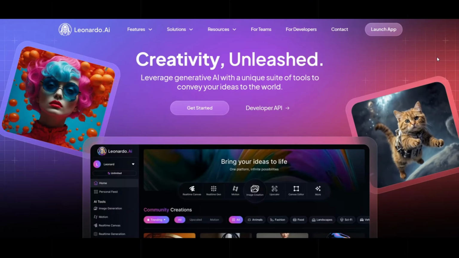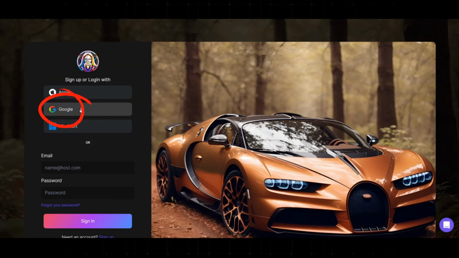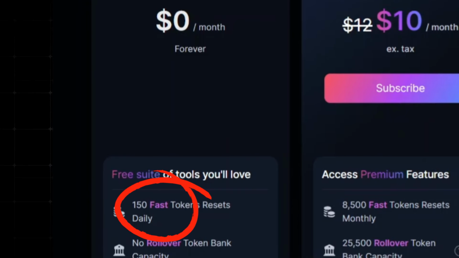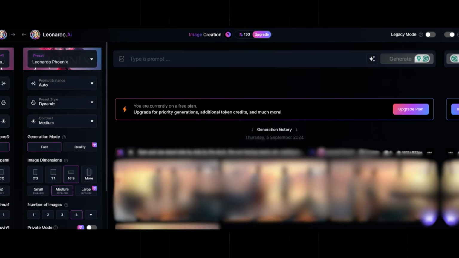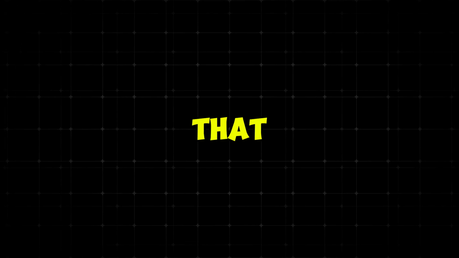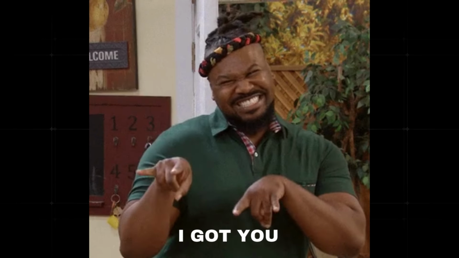The best way to create these images is with Leonardo AI, which is a high-quality image generator that can be used for free with its 150 credits every day. To use these tools, you can just simply enter a prompt here and it will generate the images for you. But since we are making a story, we will need to ensure that we create consistent characters that match the scene according to our moral story. And don't worry, as I will teach you how to get these prompts.